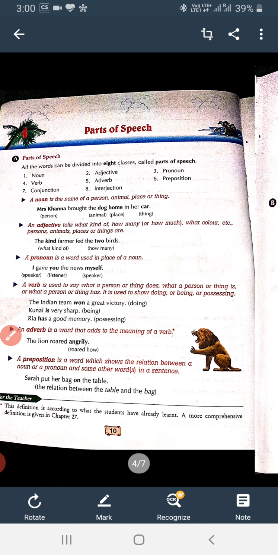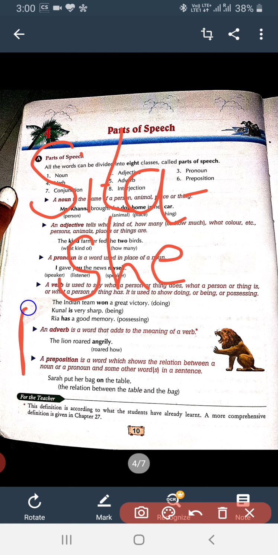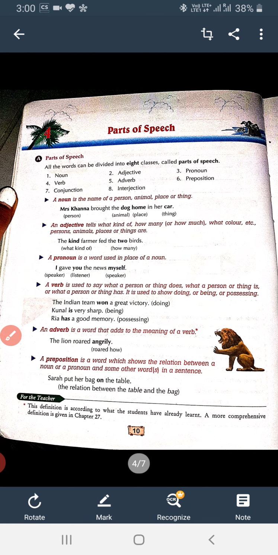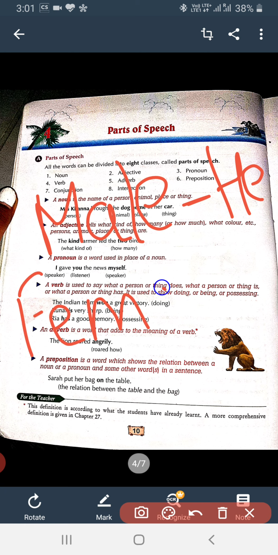Likewise, if we say about Sita, she is a girl. Sita is the name of a girl. So for a girl, we use she. For a boy, we use he. Means for male we use he, for female we use she.